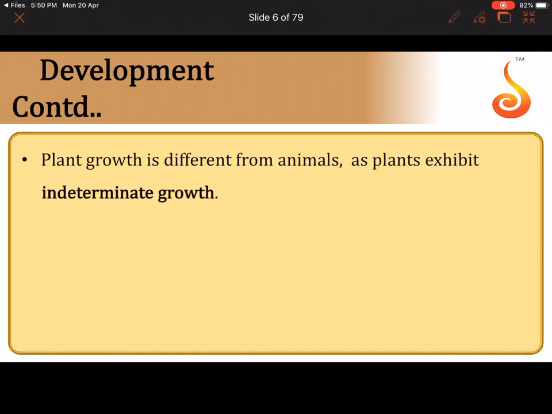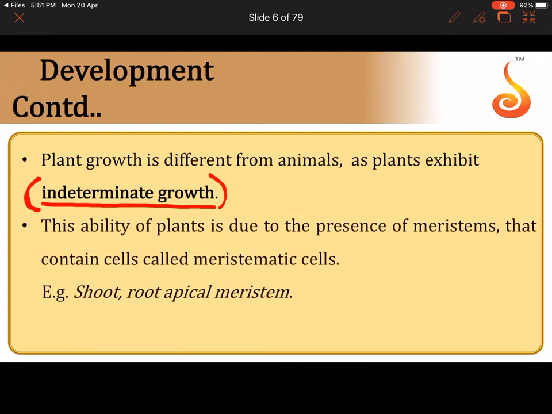How is growth in plants different from animals? In animals, growth happens only up to a certain stage in life, but in plants, growth is a continuous process. Even a very old tree, say a 200-300-year-old tree, also continues to grow in its width or girth, isn't it? And it's developing new leaves every now and then, it's flowering every season. So growth is happening continuously in it, and this is what is referred to as indefinite growth, or indeterminate type of growth, and it is very different from what we see in animals.